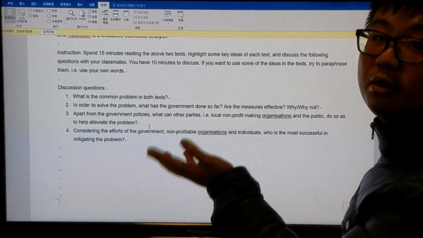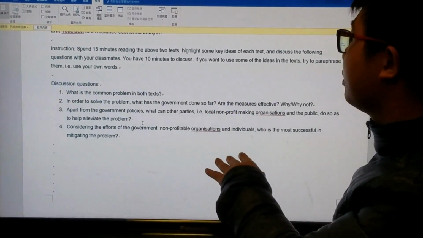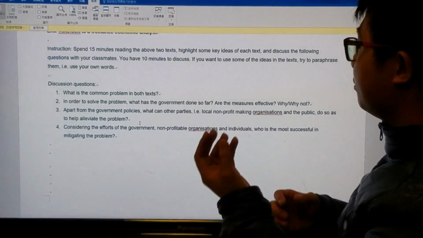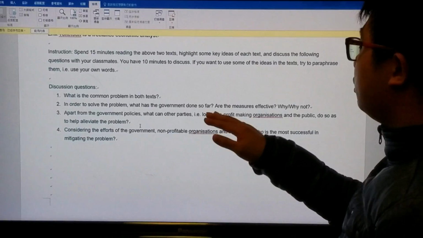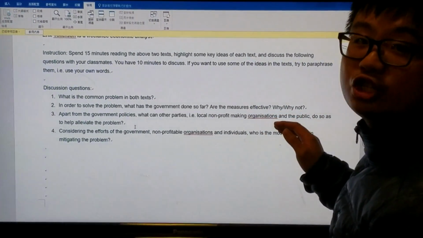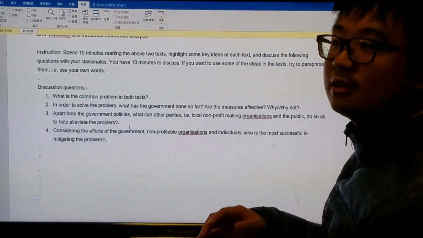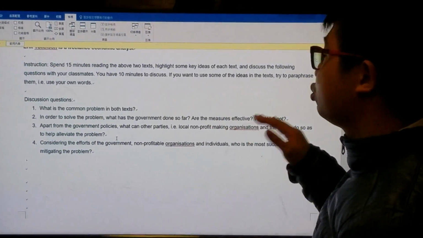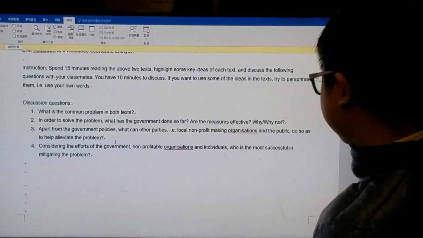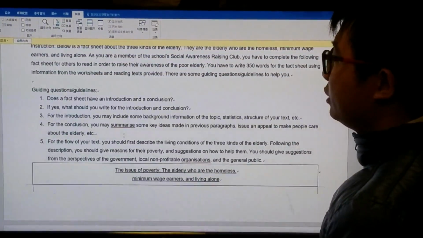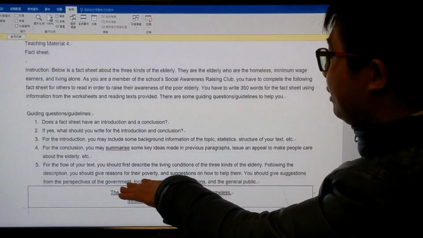And as you remember in the fact sheets, they also need to write about the measures from the perspective of local non-profit making organizations and also the public. So in the discussion, they also need to discuss the measures from these two perspectives. Okay. So this is the final task.